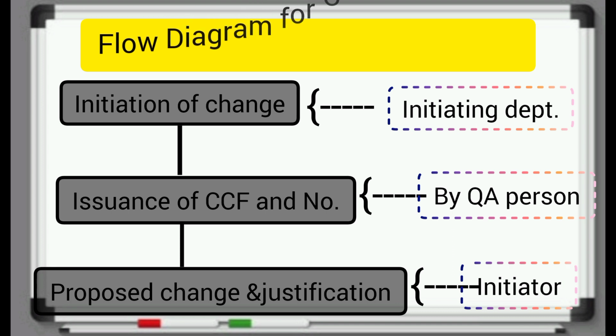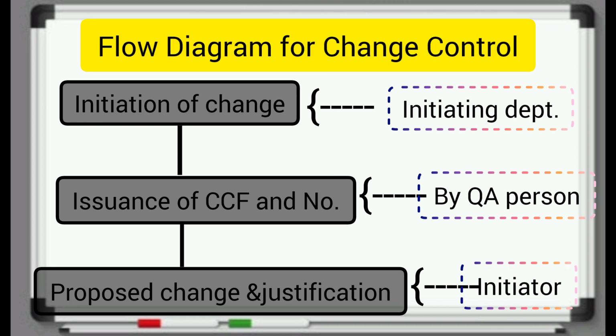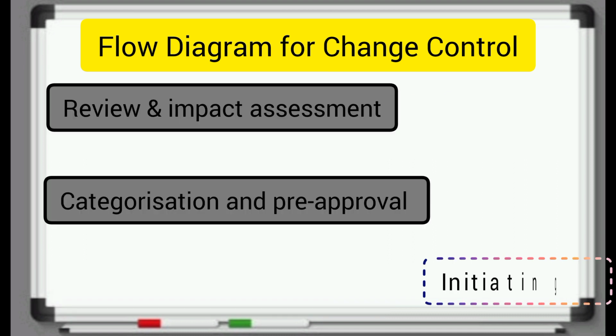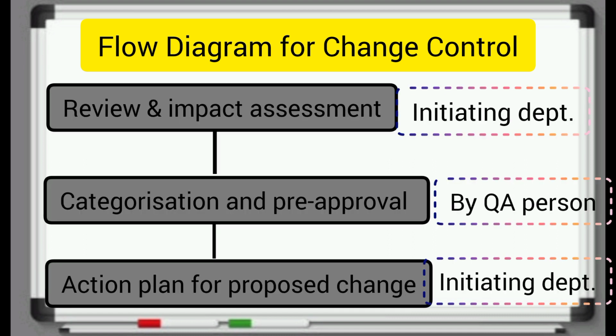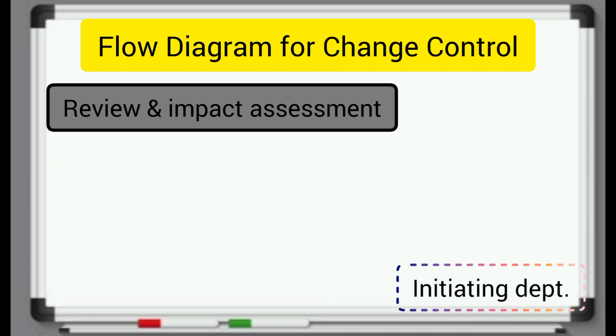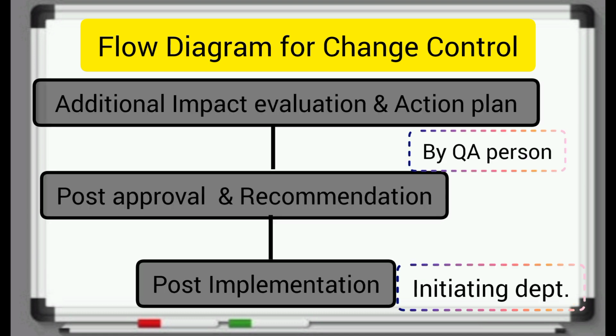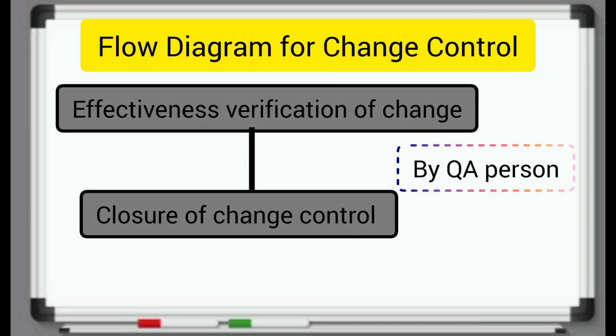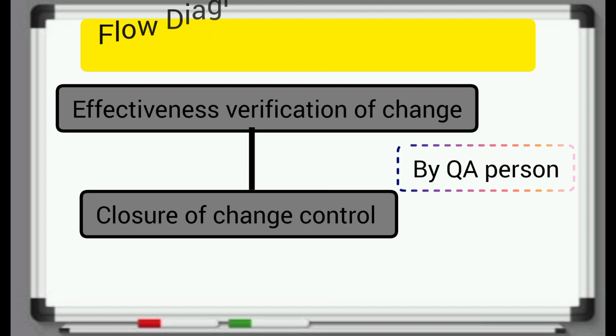Flow diagram for change control. Initiation of change by initiating department. Issuance of change control form and number by QA person. Proposed change and justification by initiator. Review and impact assessment by initiating department. Categorization and pre-approval by QA person. Action plan for proposed change by initiating department. Additional impact evaluation and action plan by QA person, post-approval and recommendation by QA person, post-implementation by initiating department. Effectiveness verification of change by QA person, closure of change control by QA person.